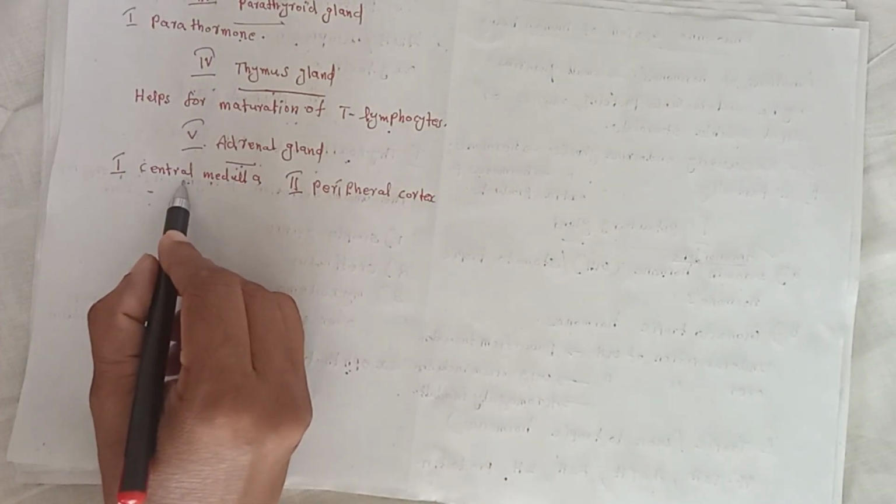First, we learn about the adrenal medulla.